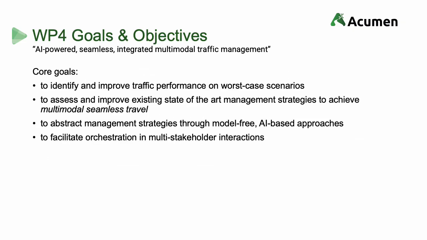The main objectives set forth for Work Package 4 are as follows: to identify and improve traffic performance on worst-case scenarios through structure sampling, what-if simulation analysis; to assess and improve existing state-of-the-art management strategies to achieve multimodal seamless travel, identifying opportunities for mutual improvement across different modes; to abstract management strategies through model-free AI-based approaches, ensuring flexibility and computational efficiency in large-scale networks; and to facilitate orchestration in multi-stakeholder interactions through enhanced digital twin functionalities considering game theoretical aspects.